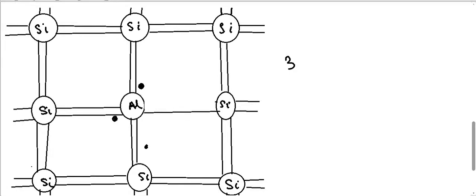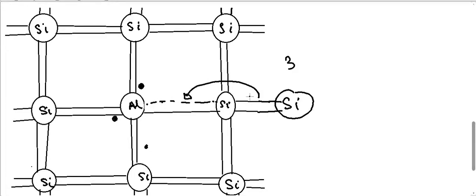We know what happens if there is no bond here, because all these electrons are at the same energy level. It is very easy for an electron from an adjacent silicon atom to get transferred to this bond. So there will be a new bond here, but then the bond it came from will go away. In order to replace that bond, another electron may come from somewhere else. In this way there can be motion of electrons.